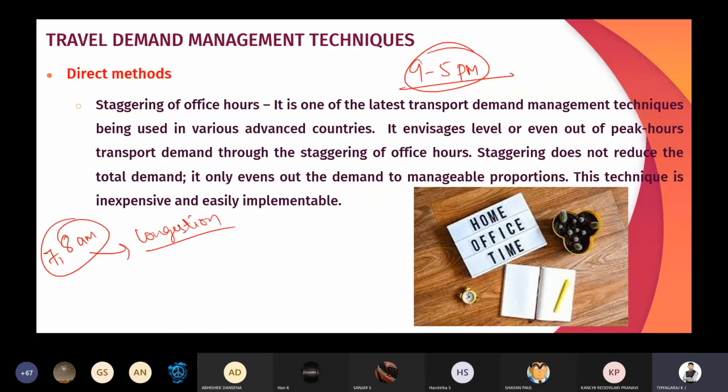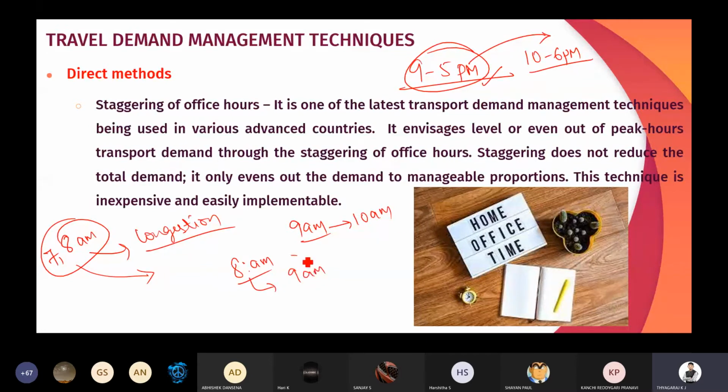So if we change the working hours, okay, for example from 10 to 6 p.m., like that, if there is any alteration in working hours, the vehicle users also change their time. For example, for a 9 a.m. office, you may leave the home at 8 a.m. But if we change the time to 10 a.m., rather than leaving at 8 a.m., you may leave at 9 a.m., so that the traffic at 10 a.m. can be reduced.